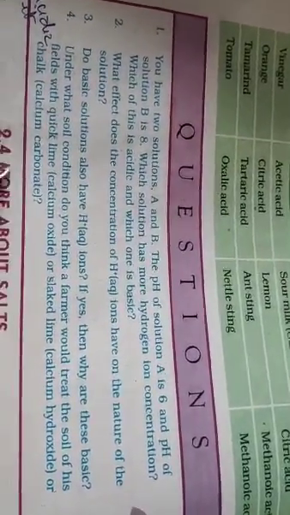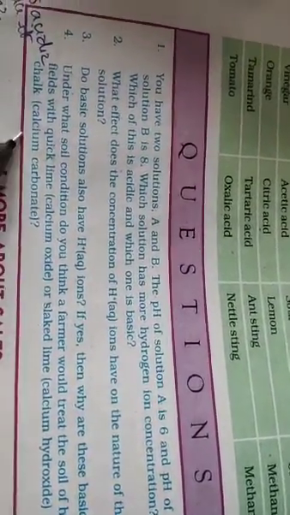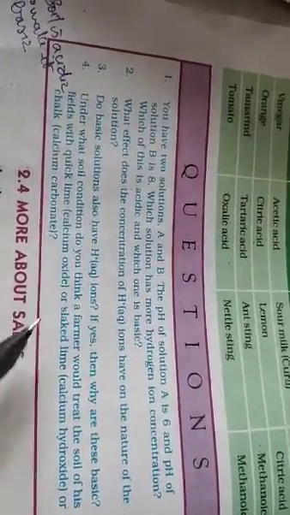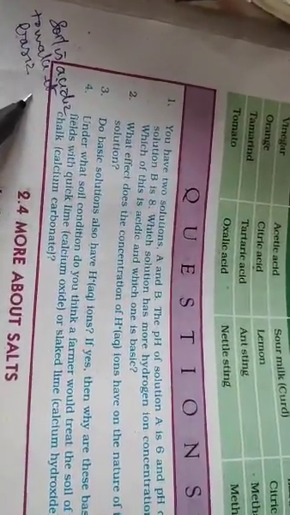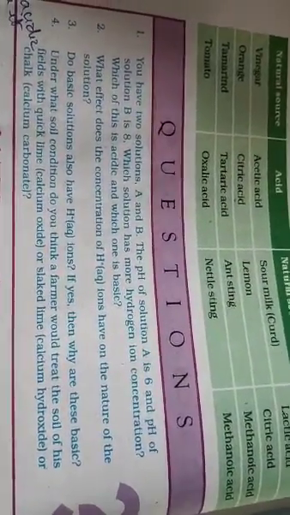Clear? Under what condition will the farmer treat the soil with calcium oxide or calcium hydroxide? These are bases, isn't it? Calcium oxide and calcium hydroxide are basic, or chalk powder is a base. So if the soil is acidic, then only the person will treat it like this. That is to neutralize it. Understood till here? I stop here.